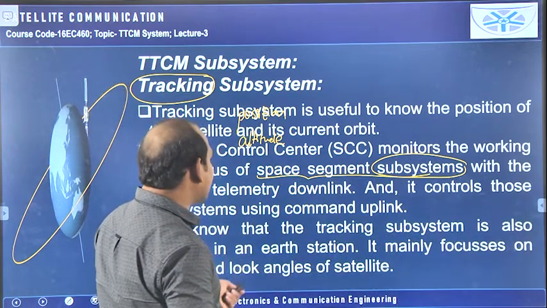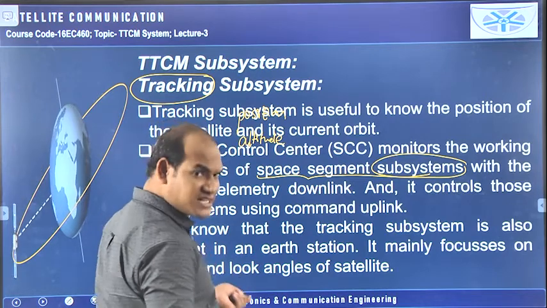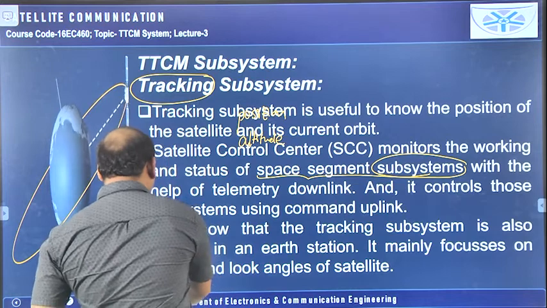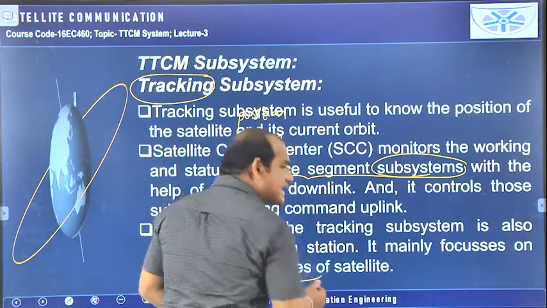And the tracking subsystem is also present in any earth station. That one I have already told. It mainly focuses on the range and look angles. So from the earth station